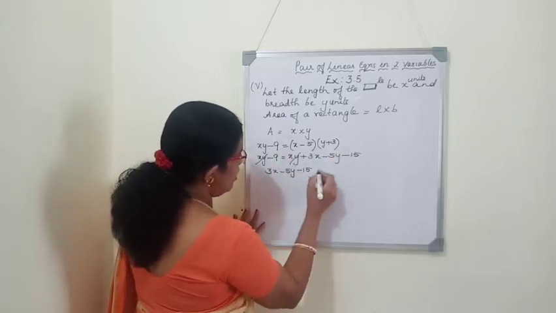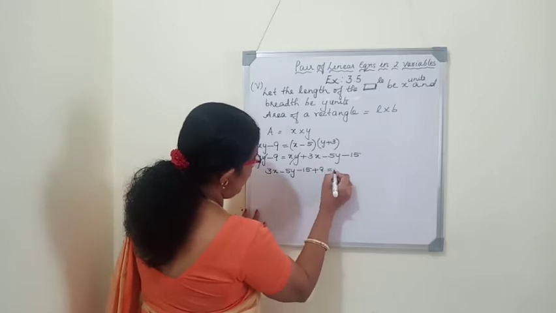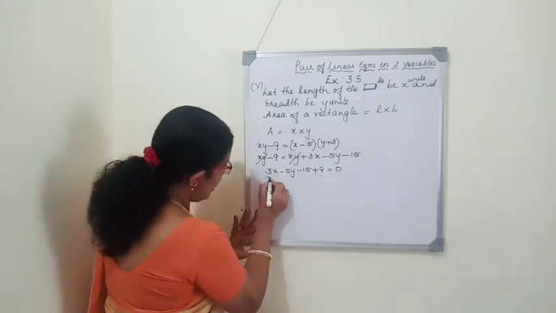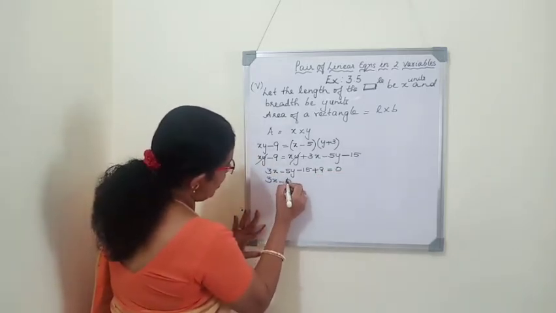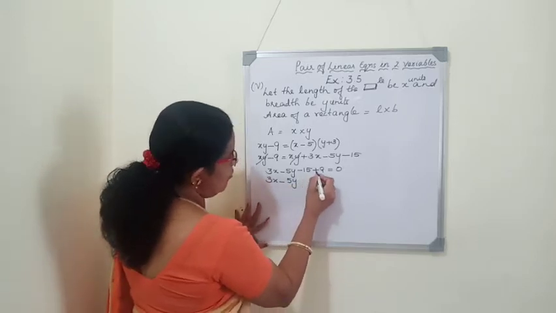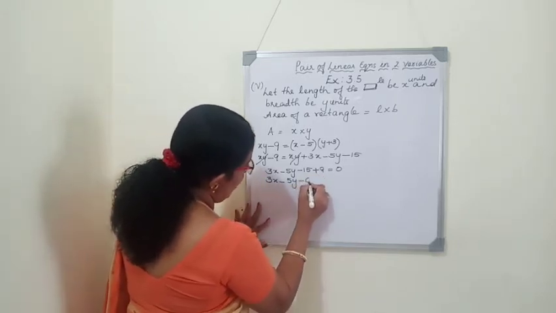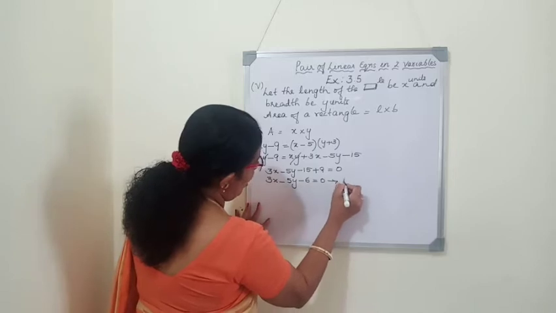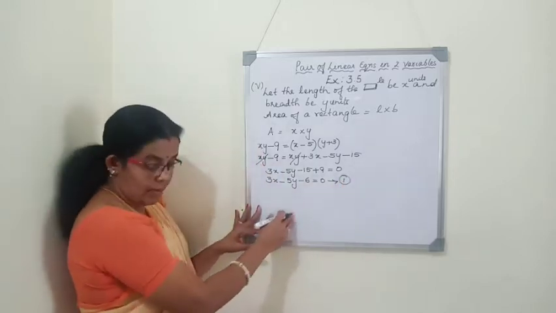This minus 9 we will take to the right side. Plus 9 is equal to 0. Once again we'll simplify. 3x minus 5y minus 15 plus 9. It is minus 6 is equal to 0, and this is our equation 1.